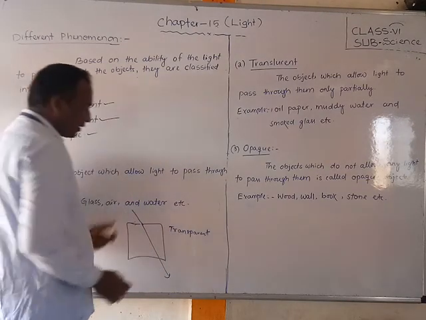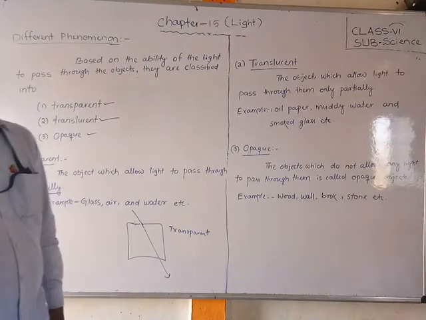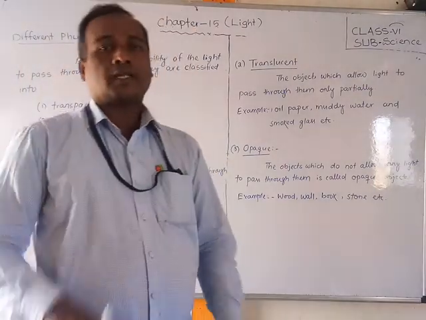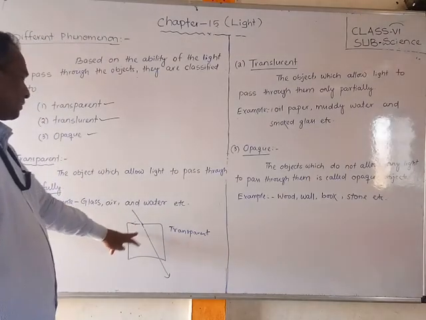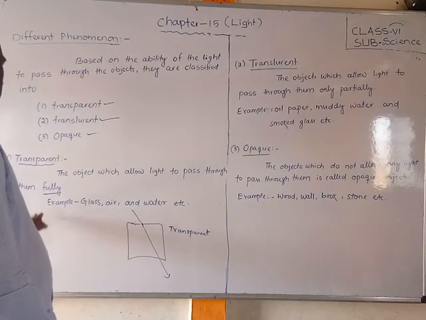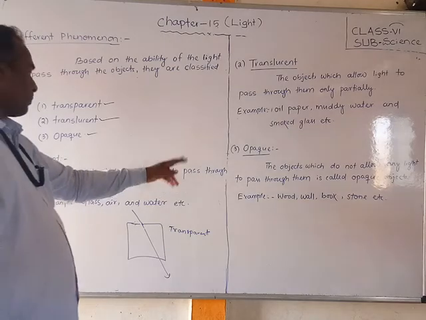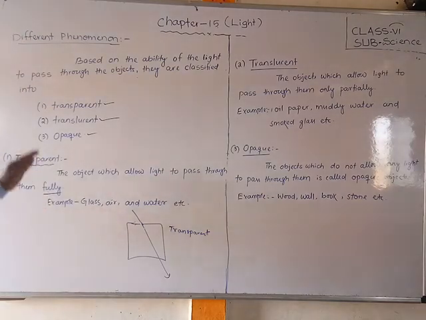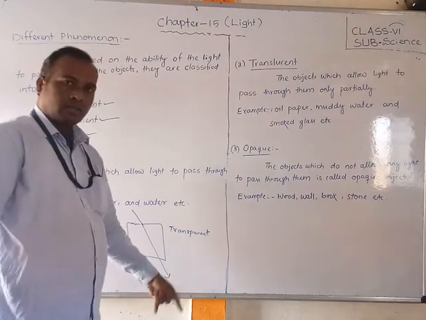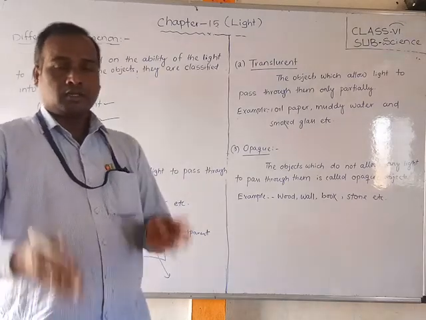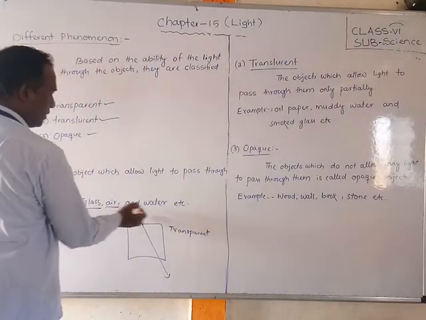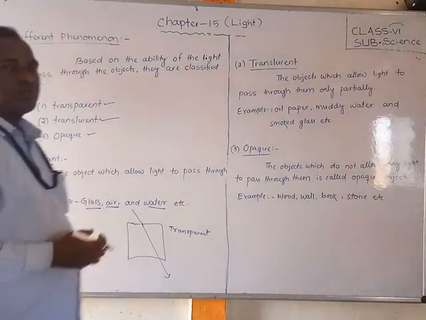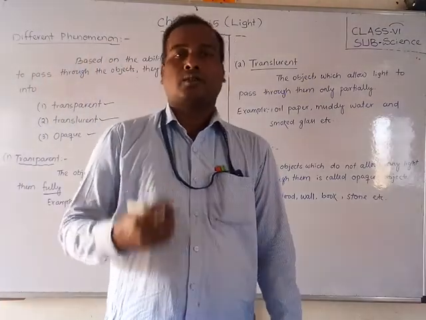Transparent material: when light falls on that object, it passes fully through it. Such objects are called transparent objects. Transparent objects allow light to pass through them fully, which means completely. For example, glass, water, and air are examples of transparent objects.